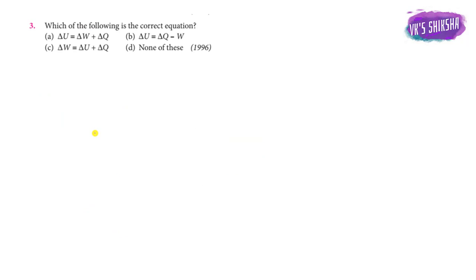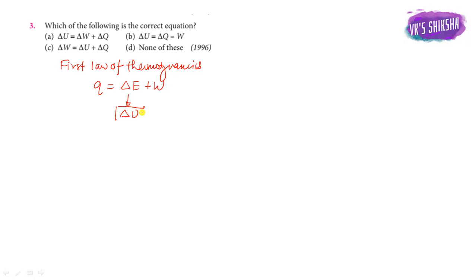Then next question, third question. Which of the following is the correct equation? Delta U equal to option A, option B, option C, or option D, that is none of D. So we know by the first law of thermodynamics, Q is equal to delta E plus W. Delta E is nothing but change in internal energy.